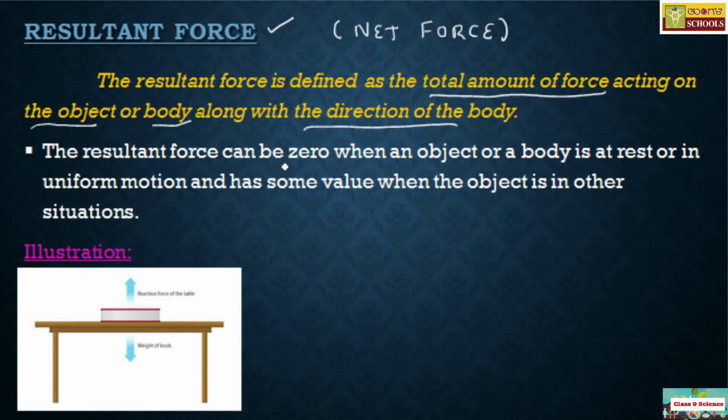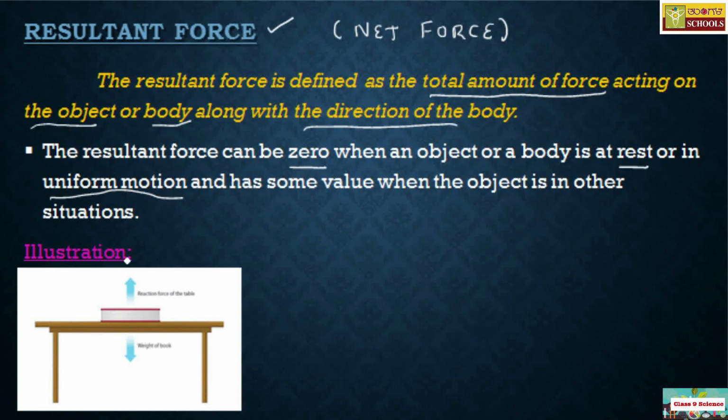Resultant force can be zero when an object or a body is at rest. When the object or a body is at rest, we can say that the resultant force acting on that body is zero. We have one more point, that is the resultant force is again zero when the object is in uniform motion.